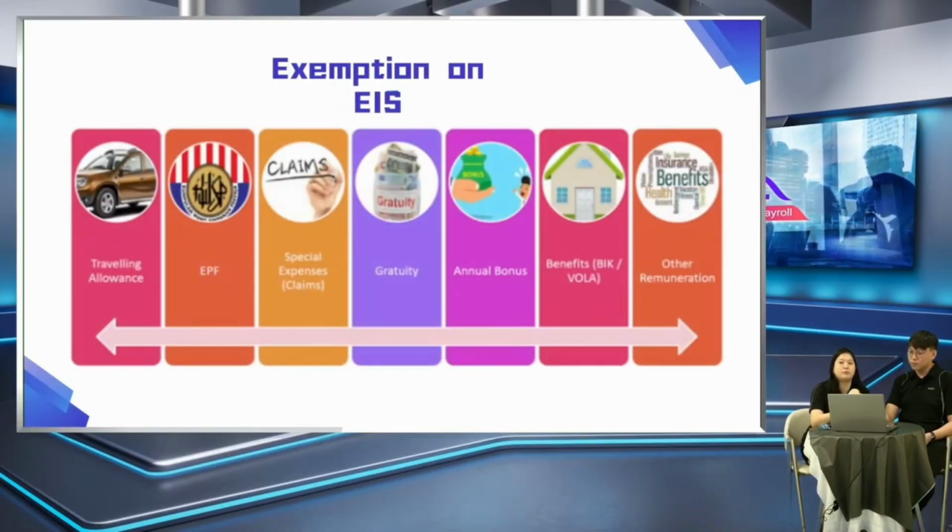And then exemption from EIS, meaning what type of income is not required to contribute. First one, traveling allowance. Traveling allowance is actually exempted from EPF, EIS and also SOCSO. And then EPF claims, gratuity, bonus, benefits in kind. So any income that's not listed in the previous slide is not required to contribute for EIS.